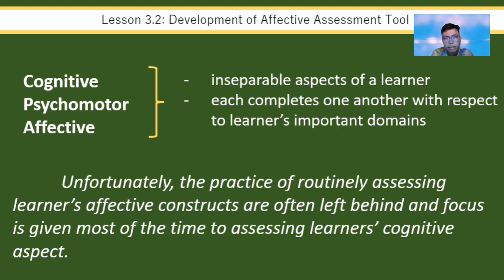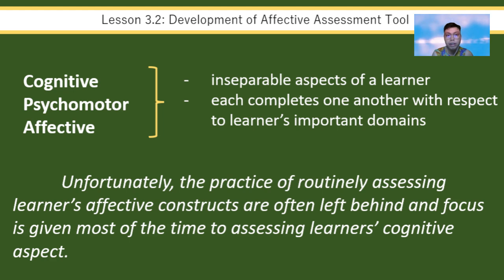But usually, as I have also shared with you last meeting, we often talk about the big three, the CAP: the cognitive, affective, and psychomotor. Now, remember again that these are inseparable aspects of the learner, wherein each one completes the others. However, in many classrooms, the affective domain or constructs are left behind because we tend to focus almost entirely on the cognitive aspect.